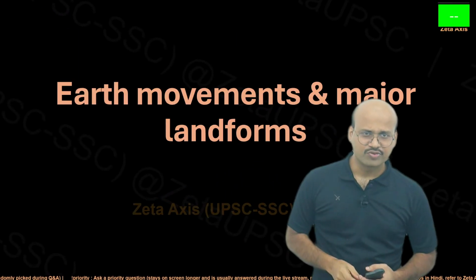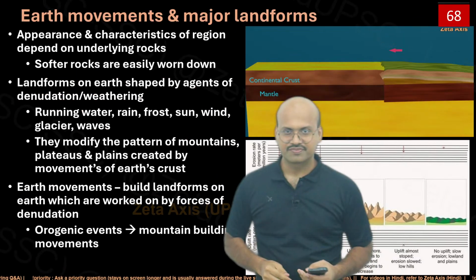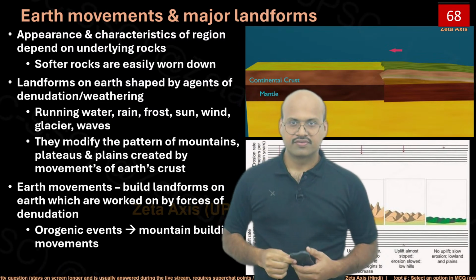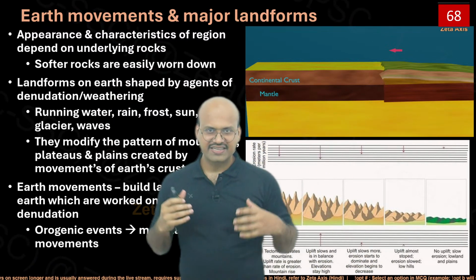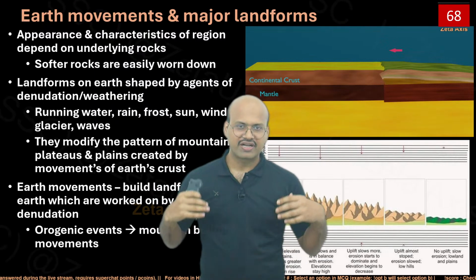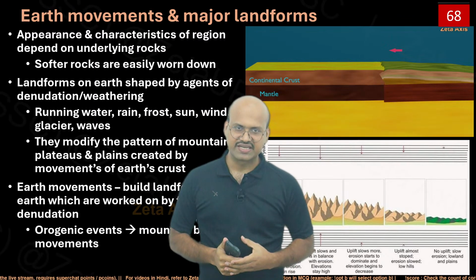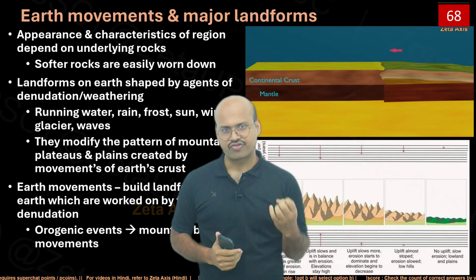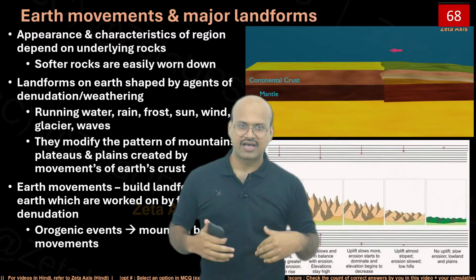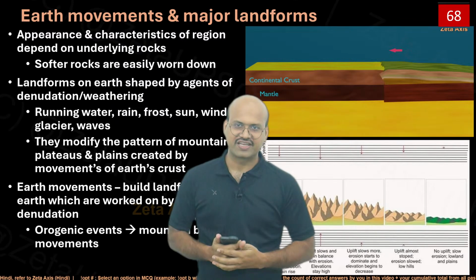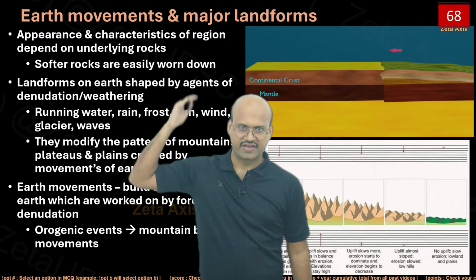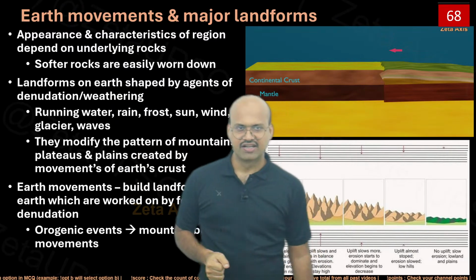Now let's see Earth's movement and major landforms. The appearance and characteristics of a region depend on the underlying rocks. So what kind of landform is formed in a region will depend on whether the rocks are soft or hard, or what is the history of the tectonic activity or other natural forces acting on those regions. If there are softer rocks, they are easily weathered away. If there are harder rocks, they will take a lot of time.